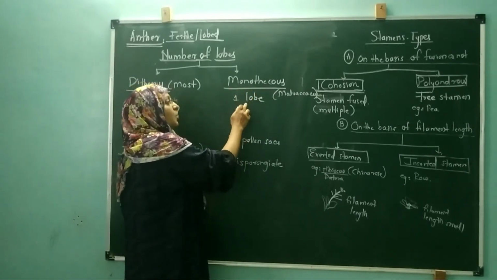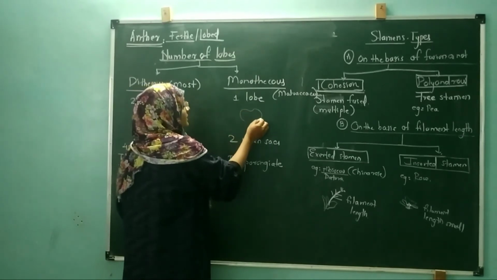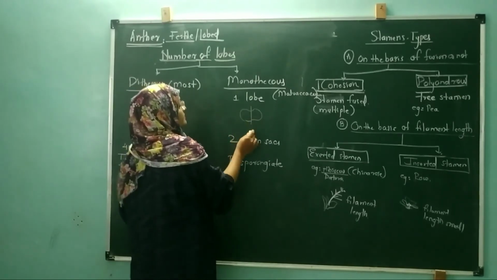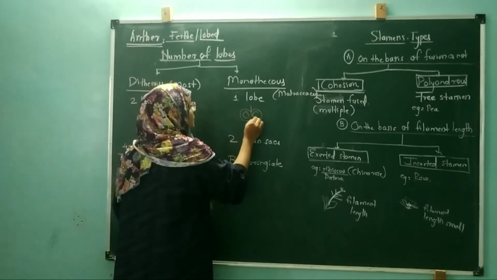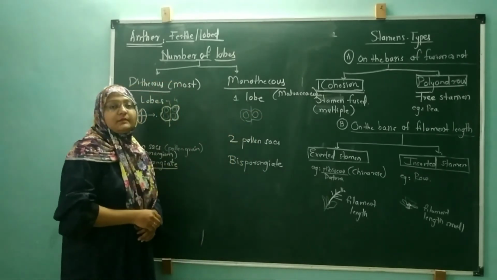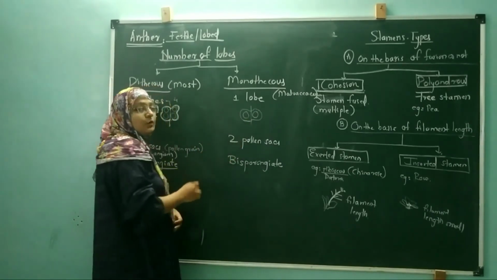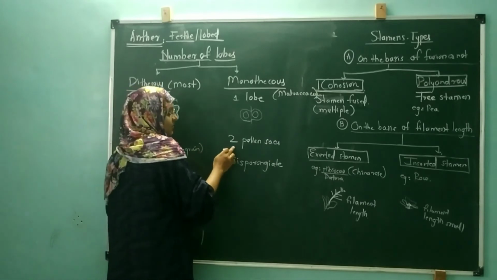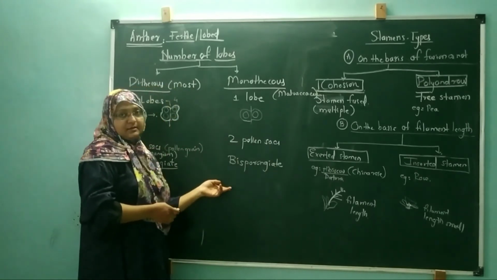Only one lobe is present inside the anther, and that lobe contains two pollen sacs. Only one lobe is present, containing two pollen sacs. That is called a bisporangiate kind of anther.